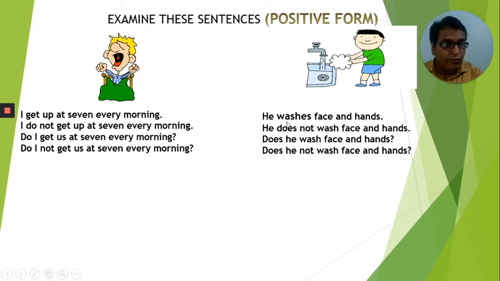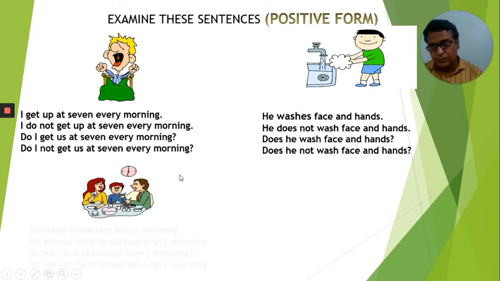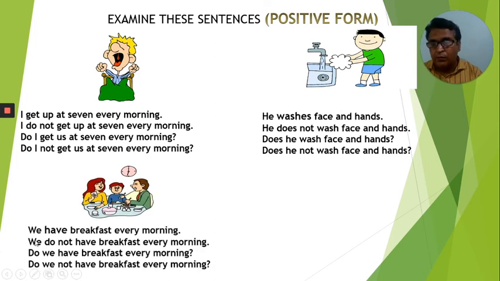So we can see that wash has become washes. And here again it has not become washes because we have already used the sound of s with do and made it does. So he does not wash. He does not washes will not be there. He does not wash is the right answer. Again, we have breakfast every morning. We do not have breakfast every morning. Do we have breakfast every morning? Do we not have breakfast every morning?